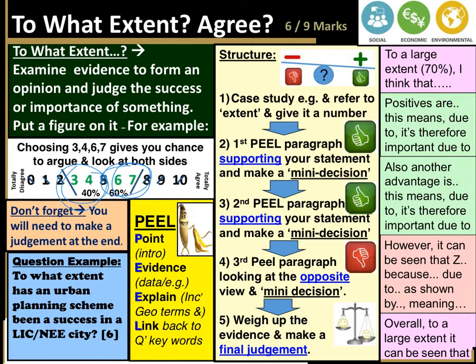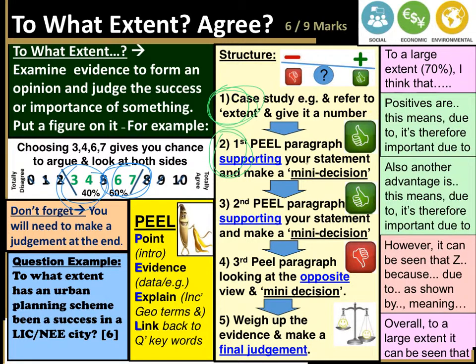Your first sentence is going to be all about the case study: introduce it, give the place name. Number 2 is going to be your first PEEL paragraph. Your PEEL paragraph, so make your point, give evidence, explain it, link it back to the question.